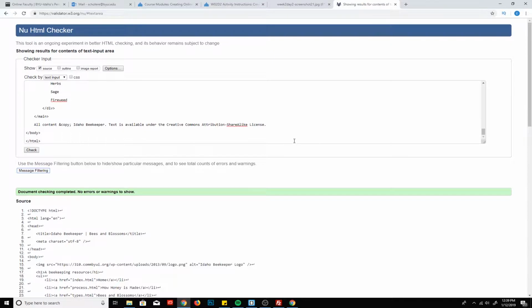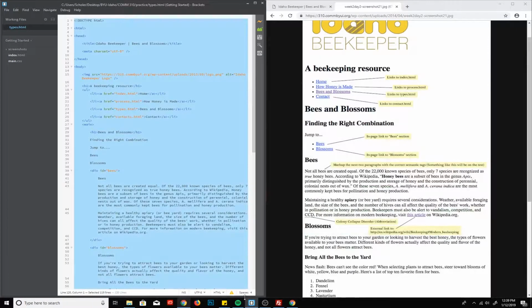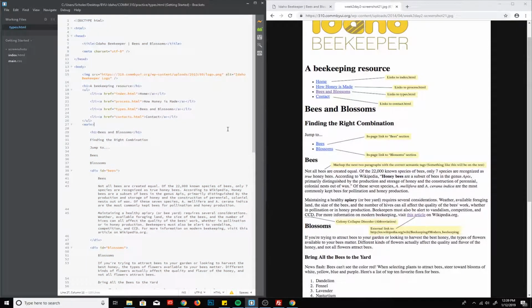Once you have done that, you're going to come back to here and take your navigation that takes you back and forth between pages, and you're going to copy that. And you're going to paste it into the index page you made in the first activity this week.